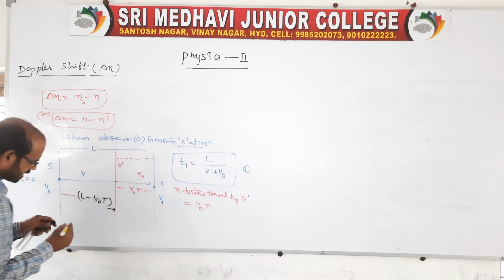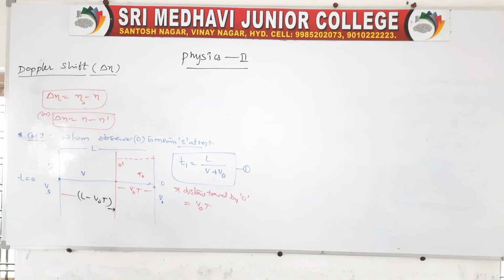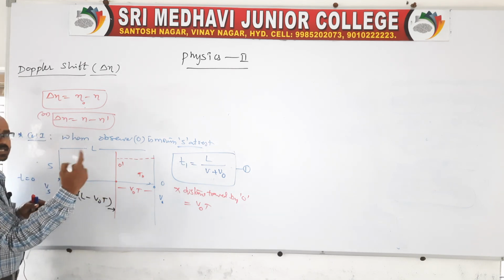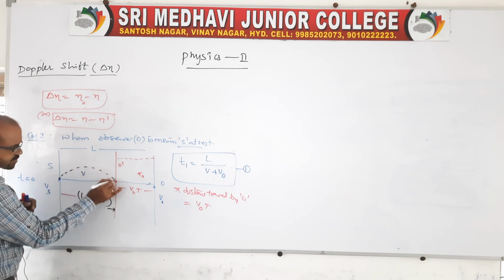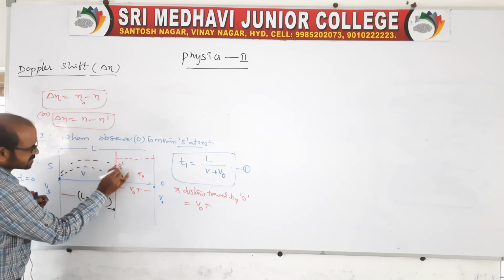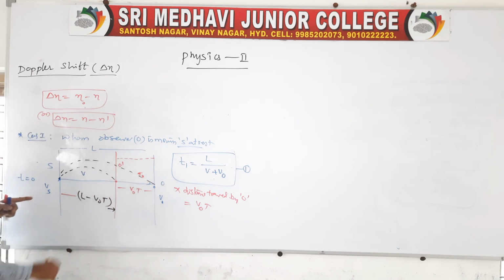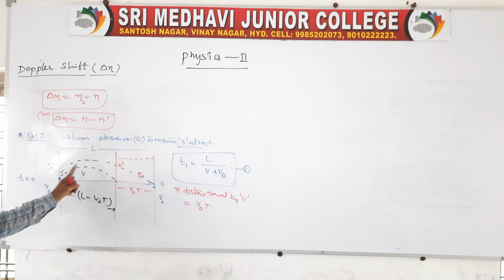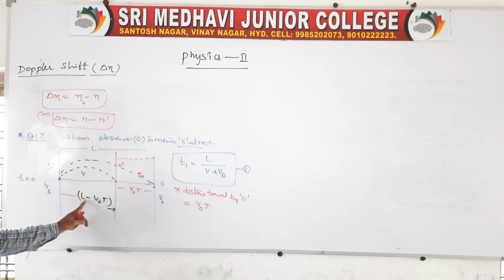We did the same in the last case also, where the source was moving away. Now at this situation, again the source produces the sound, and then the observer observes the second crest. So the second crest reaches here, in a time of t0, and it is in a time of t. The distance travelled by the sound is L minus V0 t, and the speed is V plus V0.